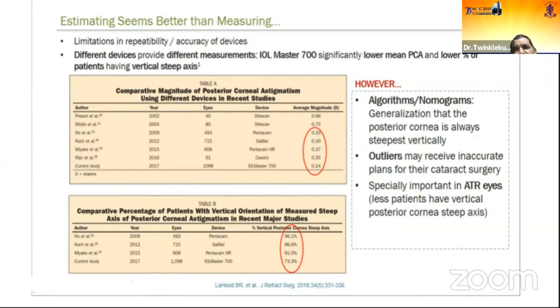IOLMaster 700 gives a definitely lower percentage of vertical steep axis meridians. They also found that the nomograms work very well for normal corneas with-the-rule astigmatism, where the posterior cornea is always considered steep vertically. But there are outliers, and the outliers do not work very well with the nomograms. So there we go for the consideration of the posterior corneal measurements.